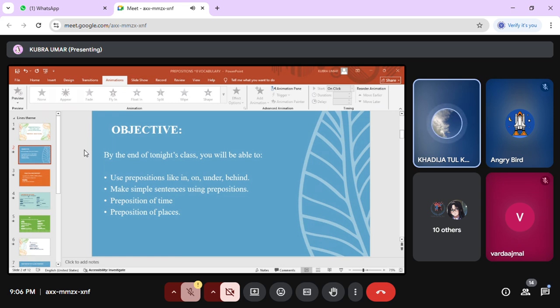The third use is seasons. We can use in with seasons. In summer, I love to eat mangoes. In winter, I like to enjoy snowfalls. The fourth one is months and weeks. Example, in June, I will be 27. She will join the class in a few weeks.